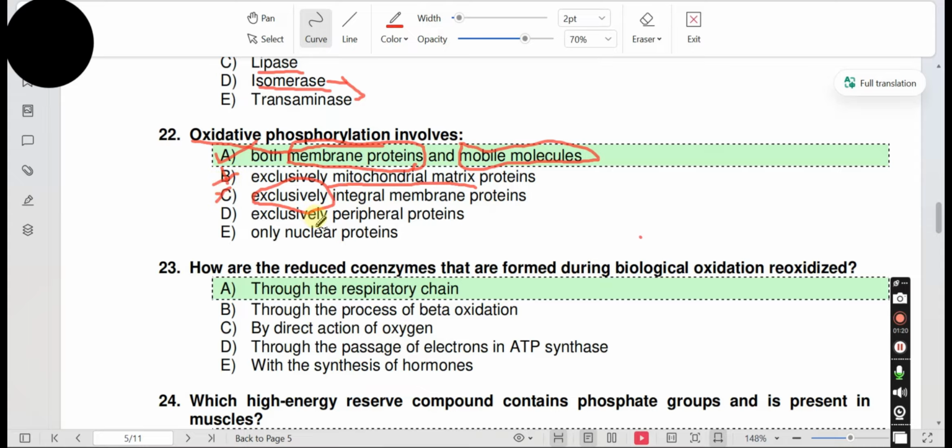Option D, exclusively peripheral proteins. It also includes integral membrane proteins, so D is incorrect. Only nuclear proteins: oxidative phosphorylation occurs in mitochondria, not in the nucleus, so E is also incorrect.